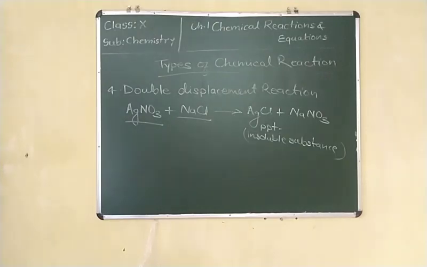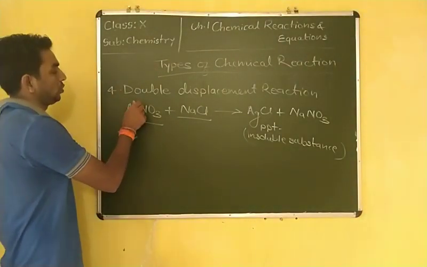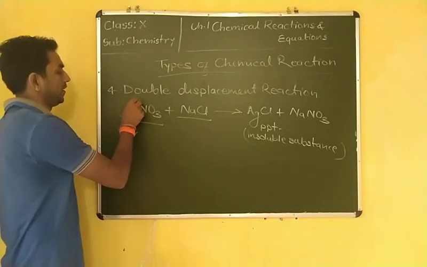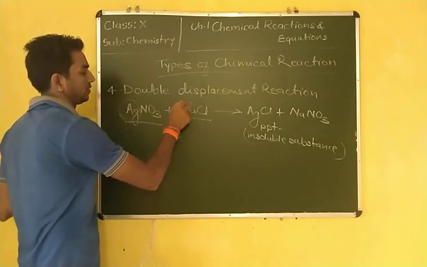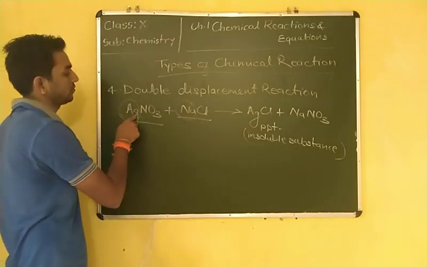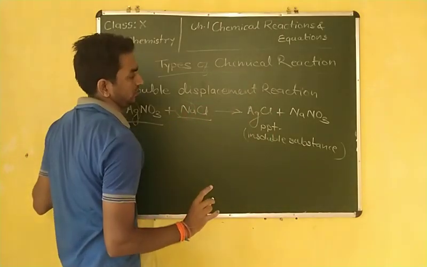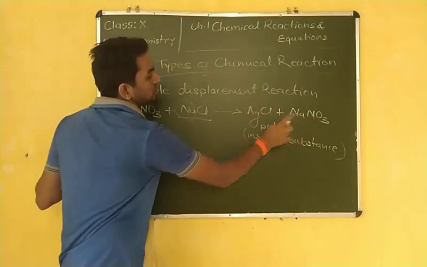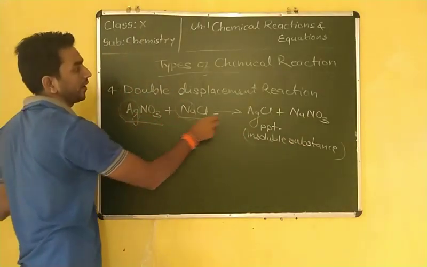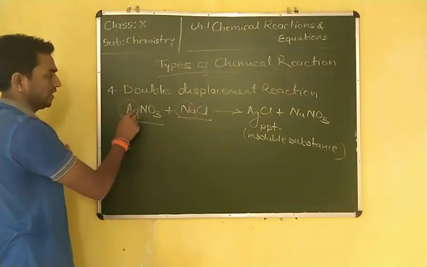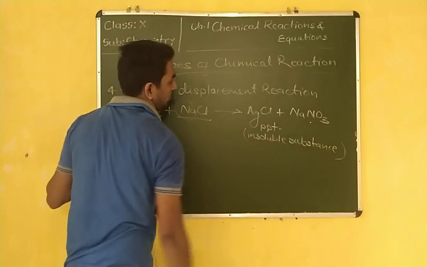This is an example of a double displacement reaction, where two elements or two metals exchange from their salts to form two new salts. Look, from AgNO3 it is forming AgCl, and from NaCl it is forming NaNO3.